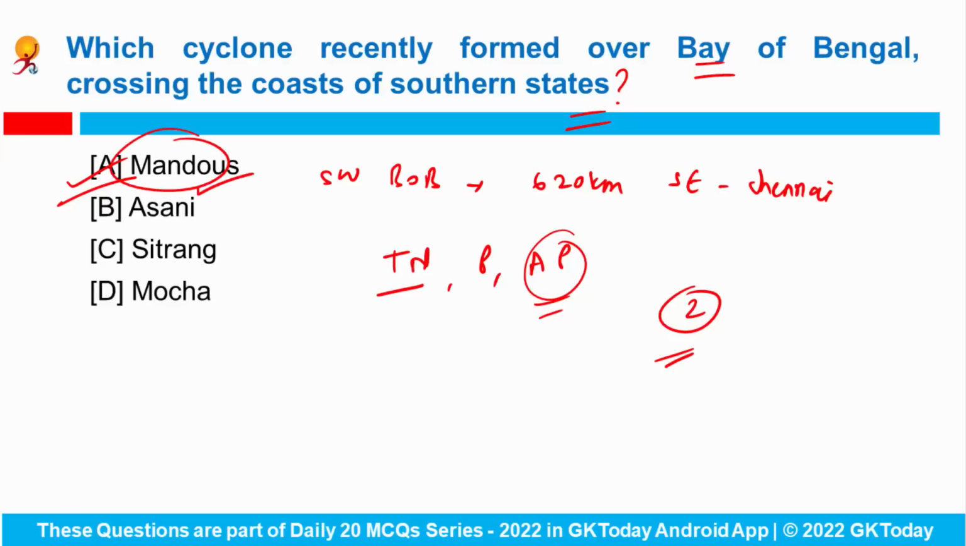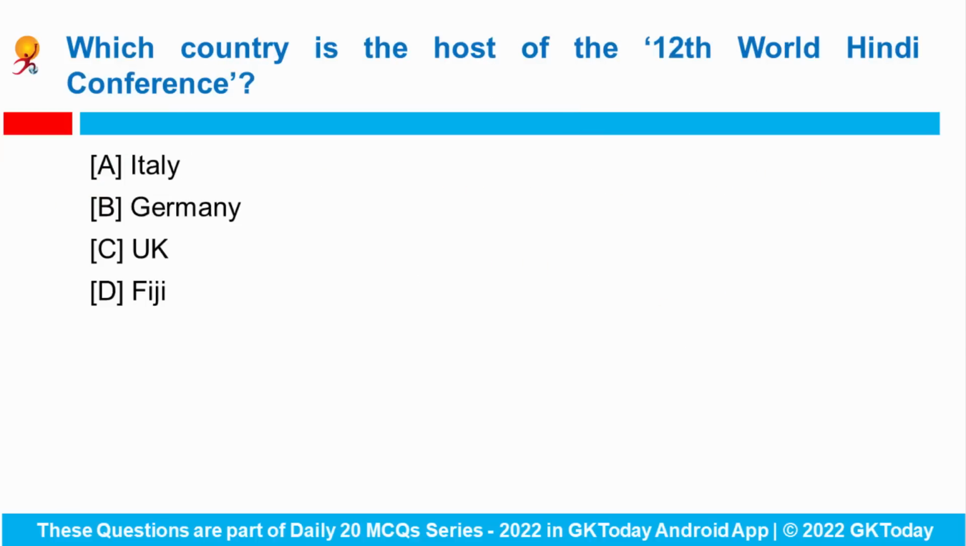Fine. So the name of this cyclone is very important. It is Mandus. Next question says, which country is the host of the 12th World Hindi Conference? So the 12th World Hindi Conference is being organized by the Ministry of External Affairs in collaboration with the government of Fiji in February 2023 in the country Fiji.